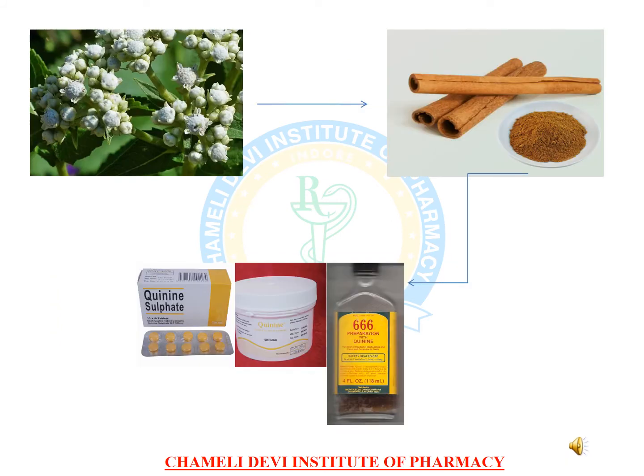In this slide, you can see a plant source of a crude drug, and the other image indicates the extract of the crude drug, which is cinchona bark or cinchona extract. Using this crude drug and cinchona extract, we can prepare different pharmaceutical preparations. You can see one preparation is the quinine preparation, that is 666, and the other one is quinine sulfate tablets, which are used as an anti-malarial agent.